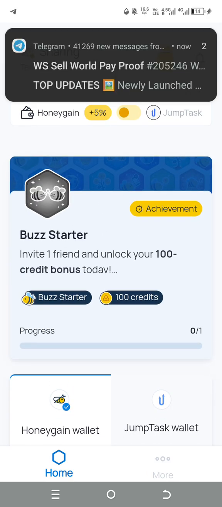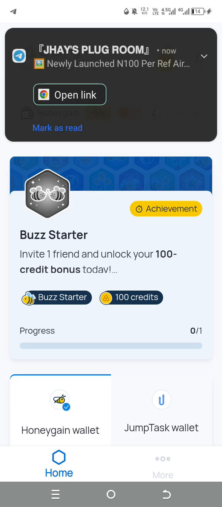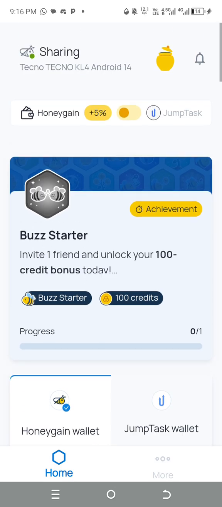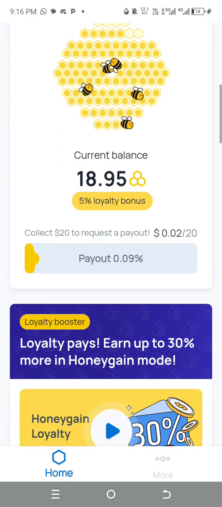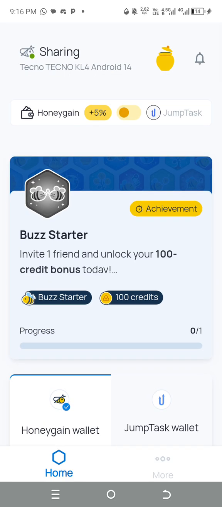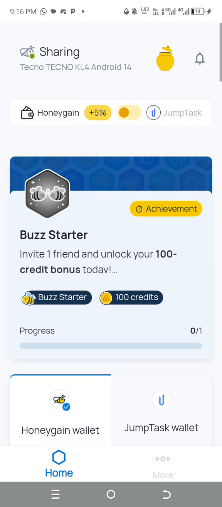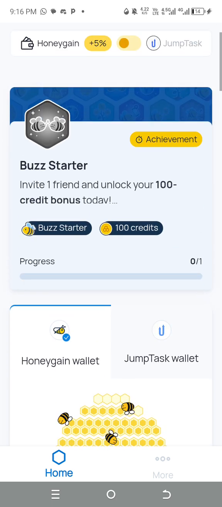Whenever you log in to the app, they'll ask you to toggle on some things, like letting it run in the background. To be on the safer side, toggle everything on so everything can be earning in the background. It's not that you only earn when you enter the app. Everything will earn in the background, so just make sure you toggle those things on.